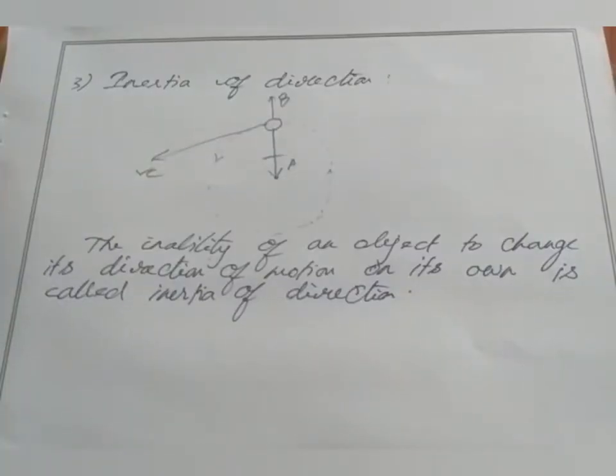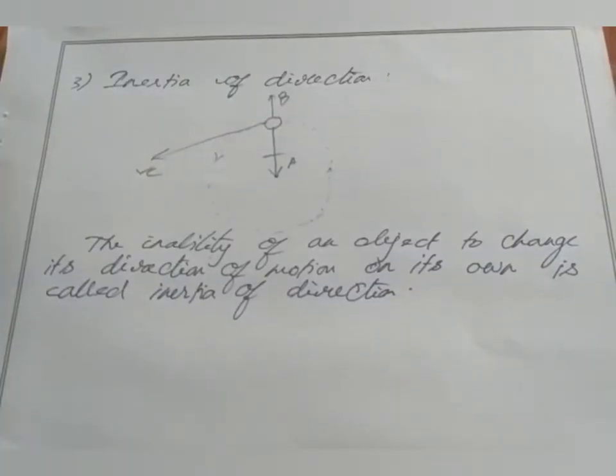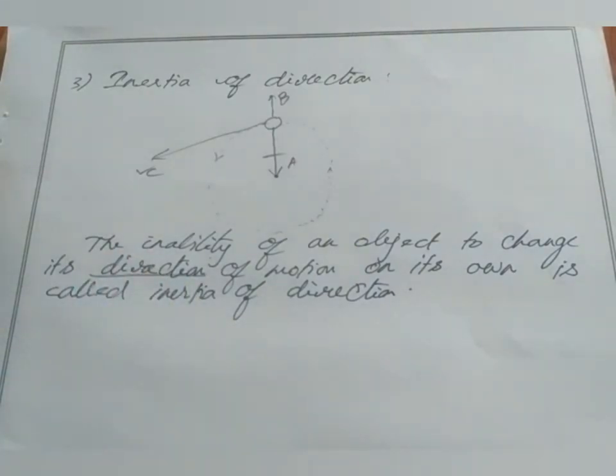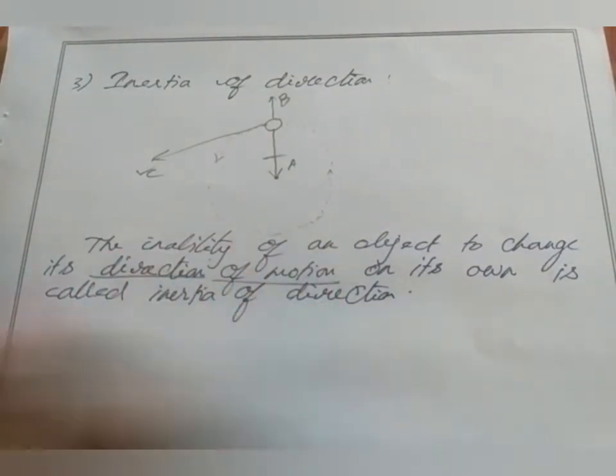Now you have clearly understood what inertia of direction is. So we can say the inability of an object to change its direction of motion on its own is called inertia of direction. Okay, to change its direction of motion.